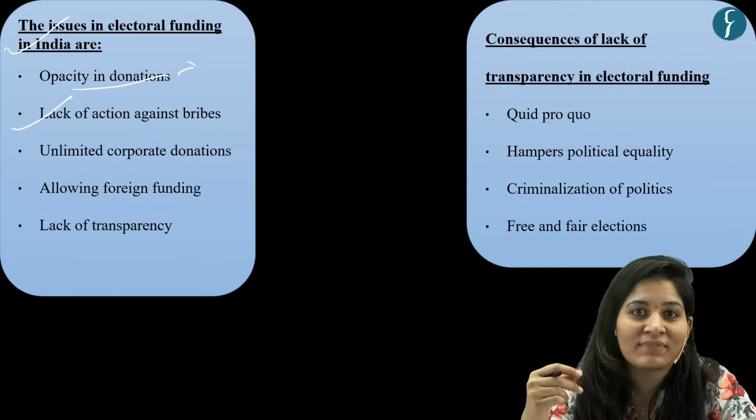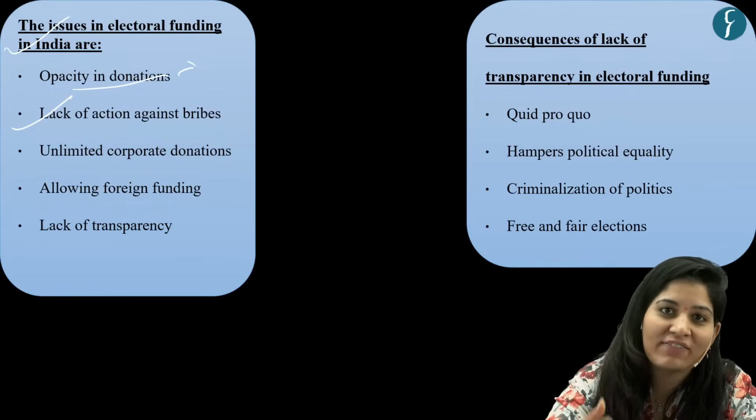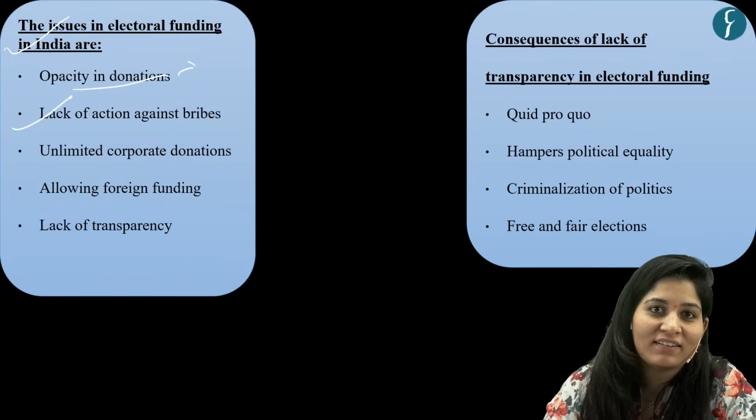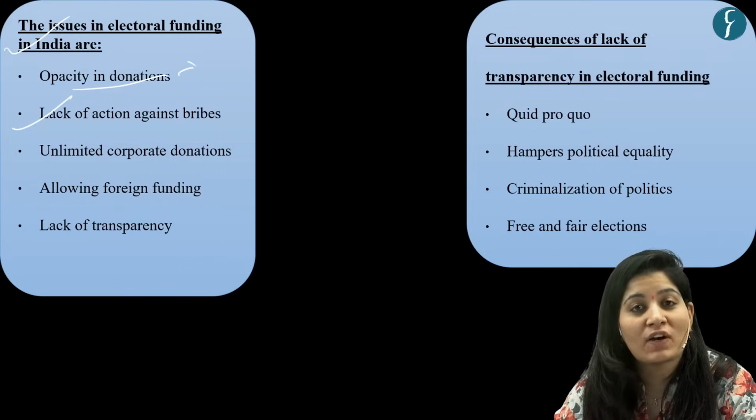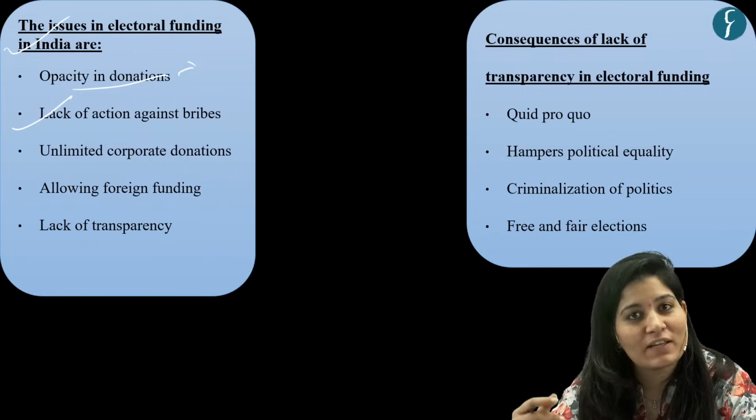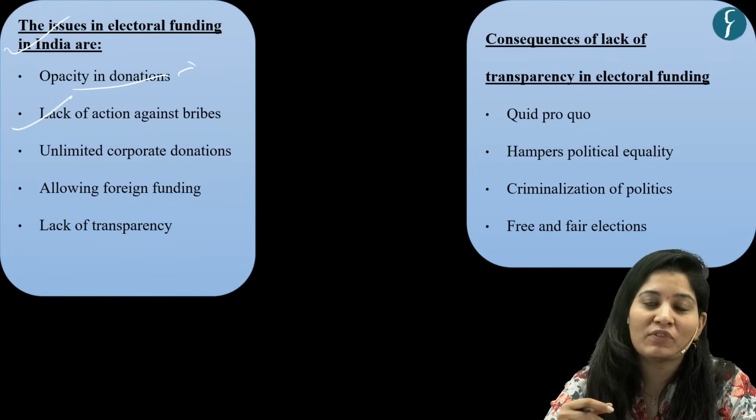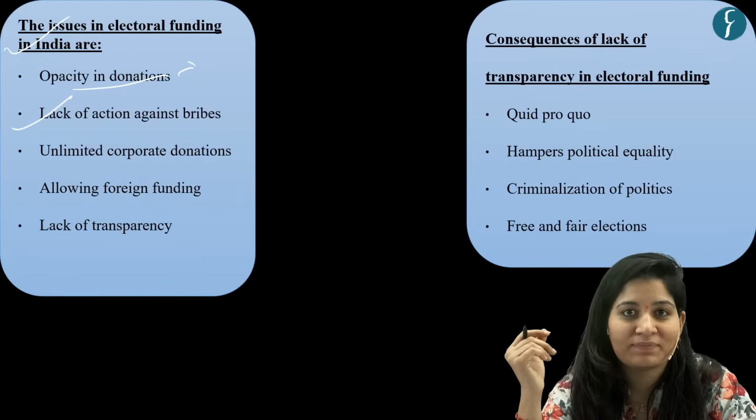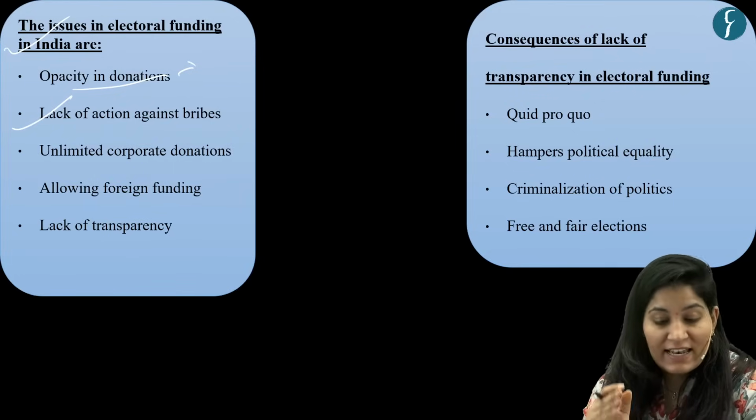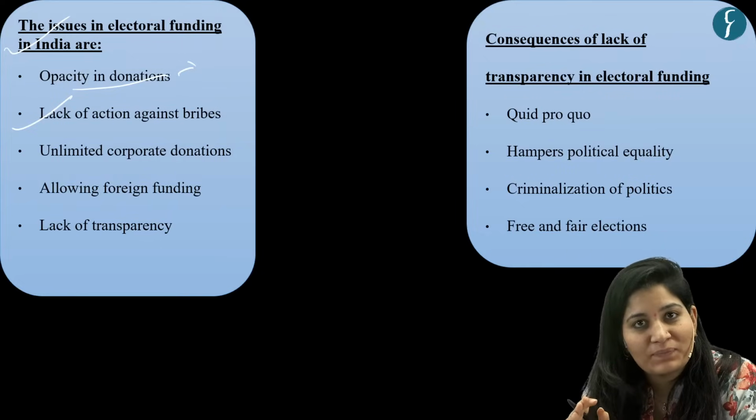But Election Commission does not have the power to take action. Though Election Commission sought an amendment in the 1951 RPA Act, till now that provision has not seen the light of day. So there is a lack of action against bribes.